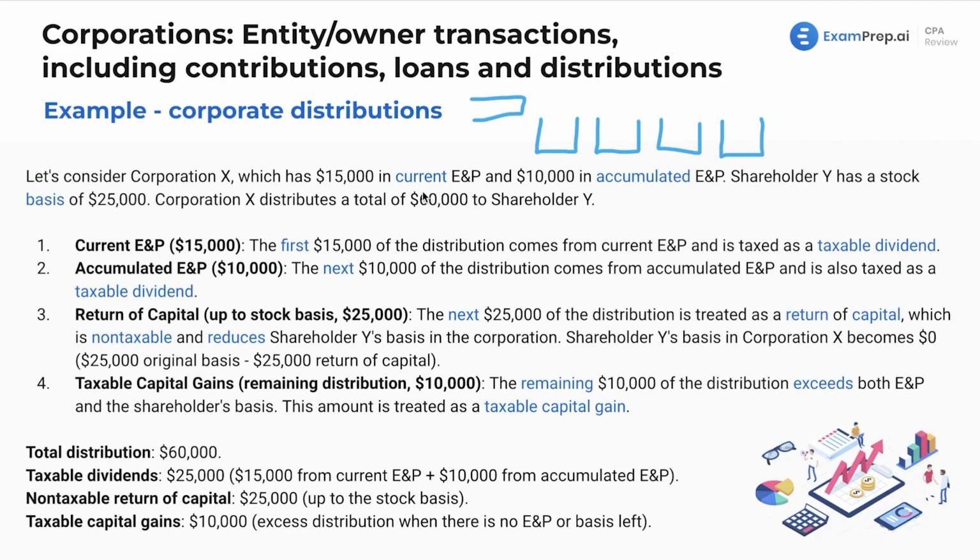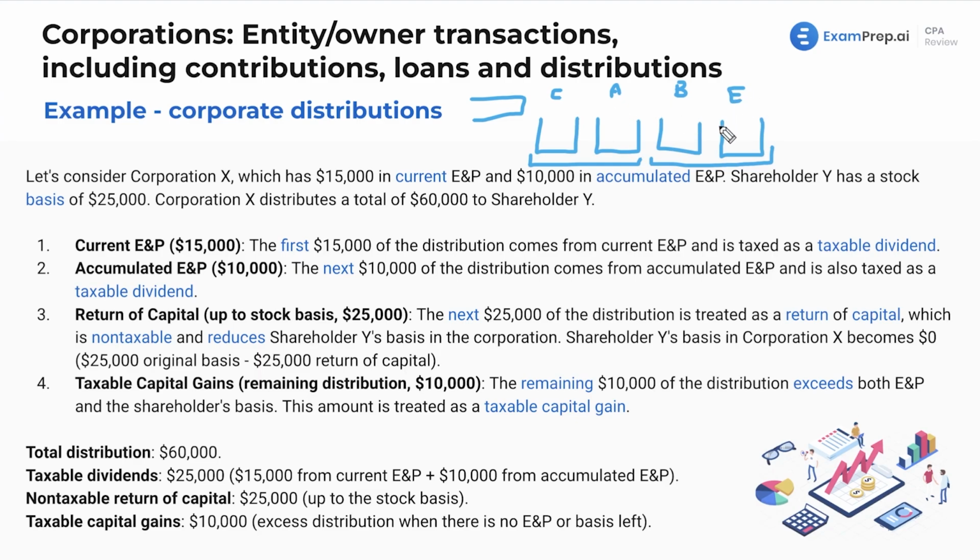All right, so here we are going to fill our first two buckets, which think of these two as kind of like from the corporation's perspective. And then you've got these two, which kind of are reflective of the shareholder. So again, the first two buckets, this represents the current earnings and profits. This represents accumulated earnings and profits. This represents the shareholder's basis. And then this is just everything after that. Not that CABE is supposed to represent anything.